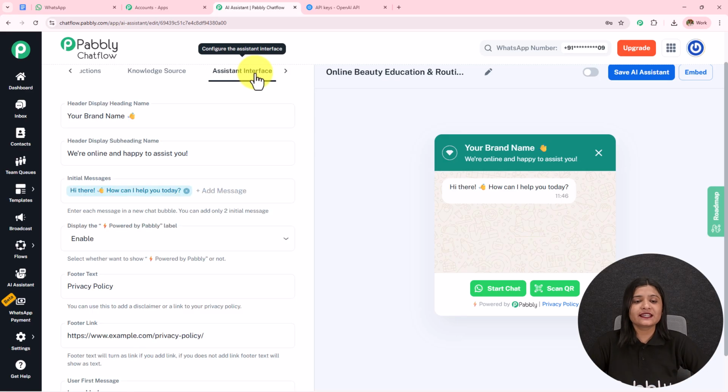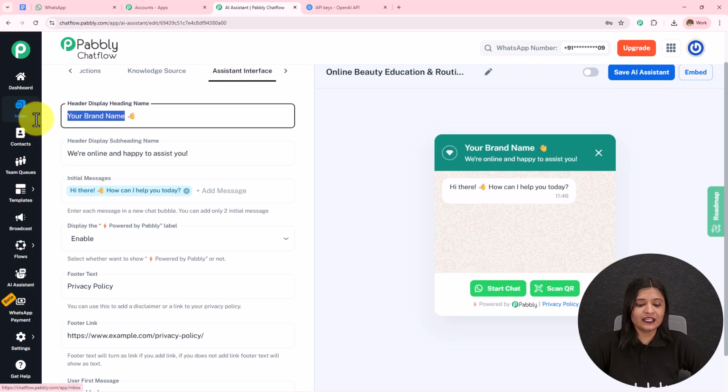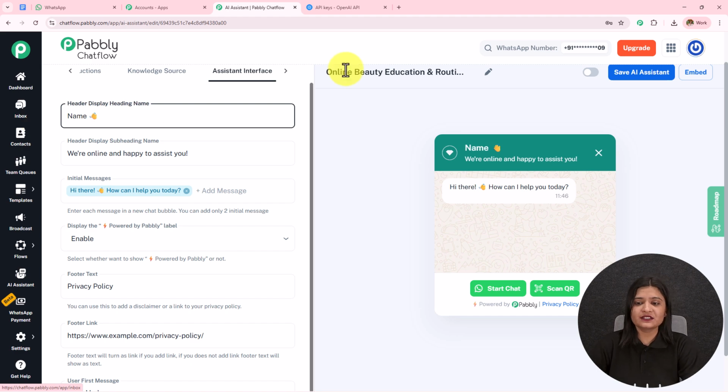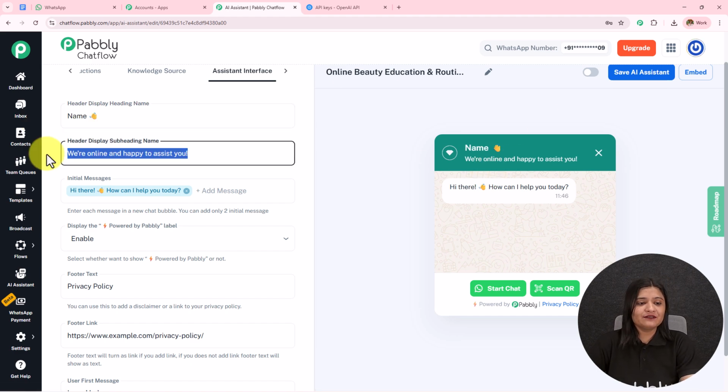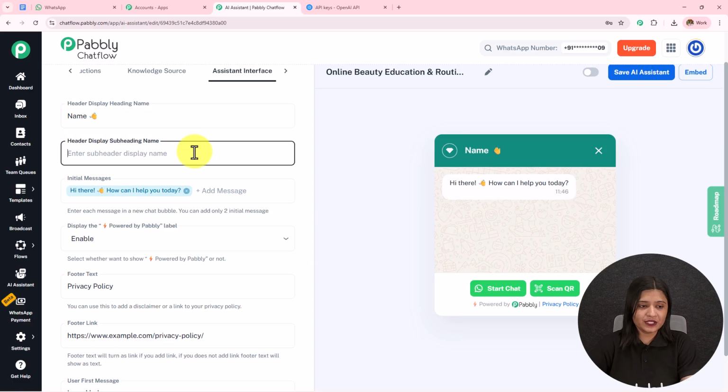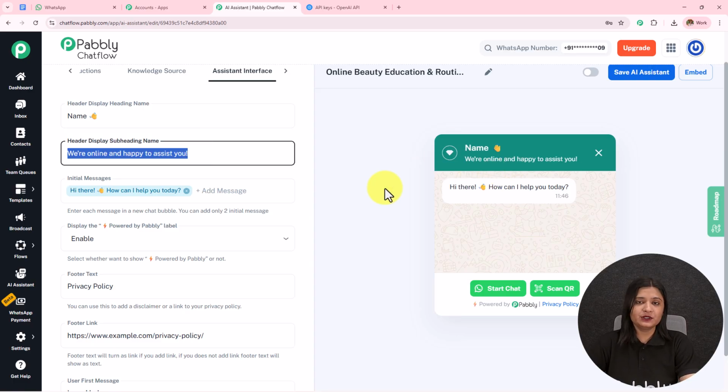Moving on towards the next part, which is this assistant interface. So if you want to provide the heading name, you can remove this and enter, and it will start displaying over here. And then we have the subheading. So if you want to keep it, you can do that. If you want to remove it, you can do that. It will be removed from here.